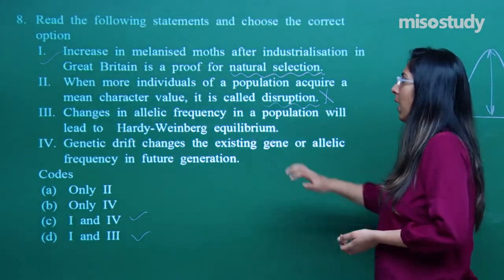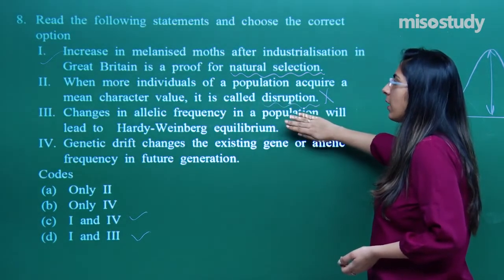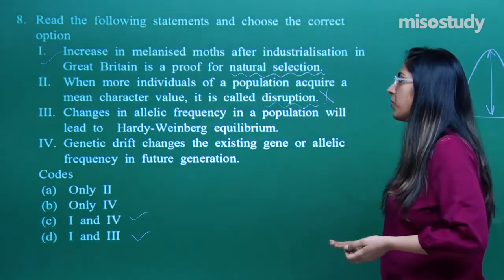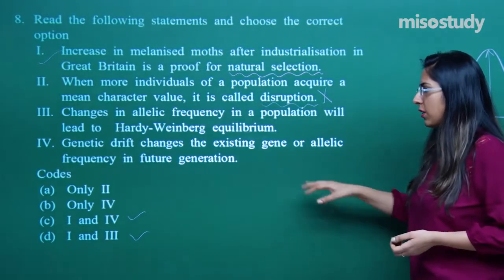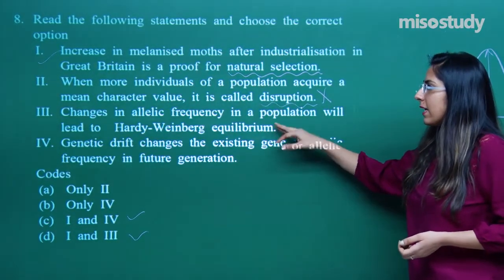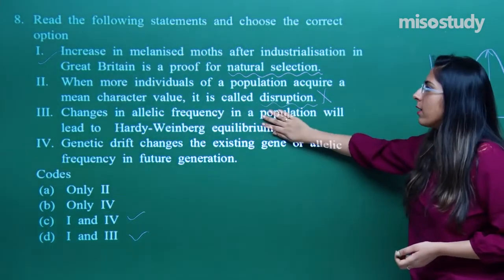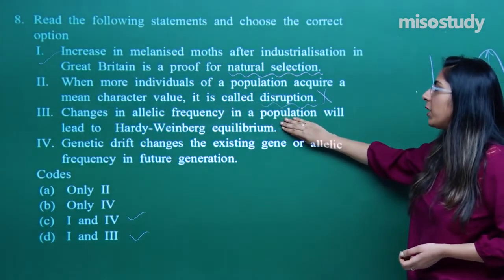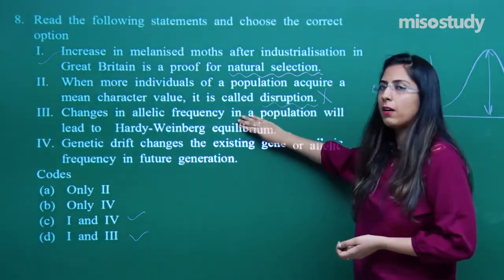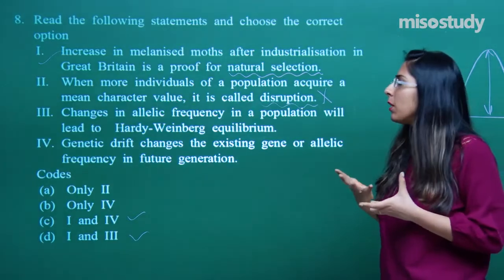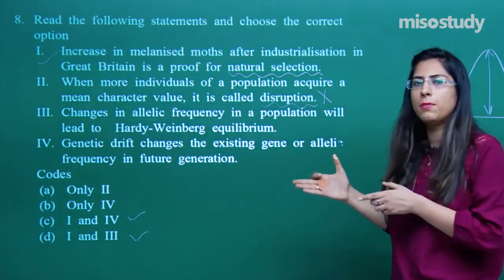Out of these two, the genetic drift one is correct, because the gene frequency in a population remains the same as per Hardy-Weinberg equilibrium. Hardy-Weinberg equilibrium says the gene frequency remains the same in a randomly mating panmictic population.